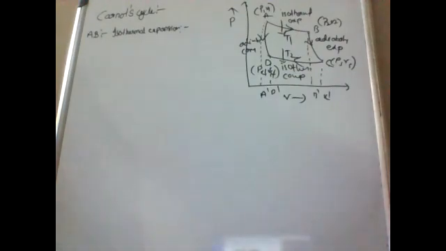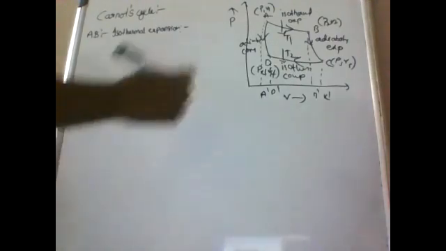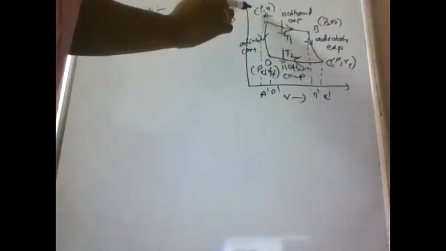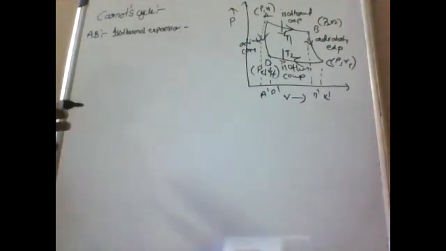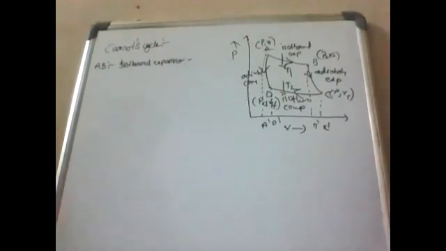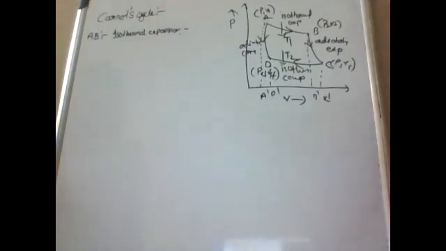So in isothermal expansion, consider that 1 gram mole of a gas is contained in the cylinder. So here we have to consider 1 gram mole of ideal gas as a working substance. That gas will fill in the cylinder. Next, let us consider the initial state of the gas is denoted by letter A. At point A, pressure and volume are P1, V1. The cylinder is placed on the source. So here we have to put the cylinder on the source. Source is always at T1 degree Kelvin temperature.